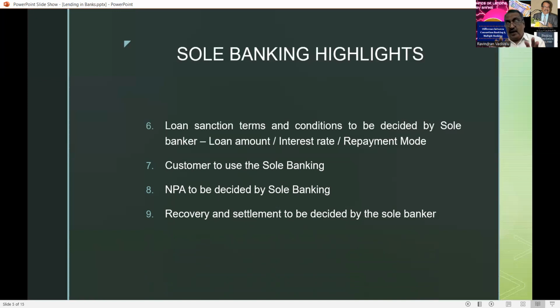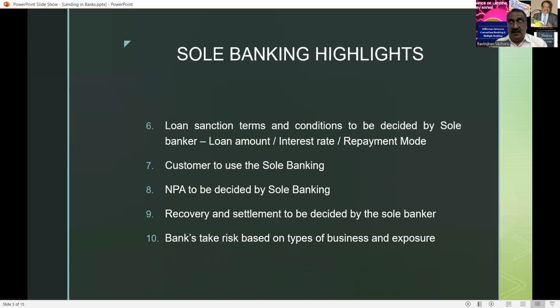Both the borrower and the lender can decide the recovery and settlement mode. And that individual banker, going on individually, takes the risk of all types of business of the borrower, all types of its exposure.